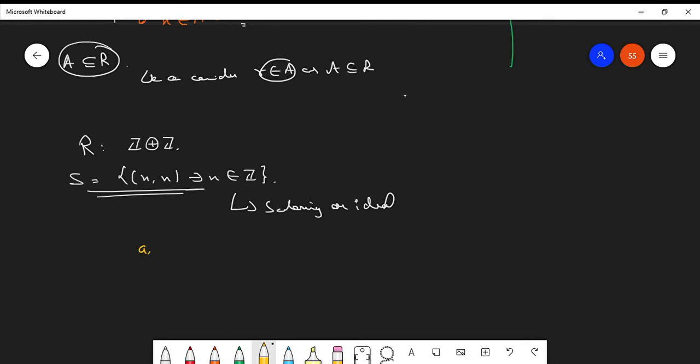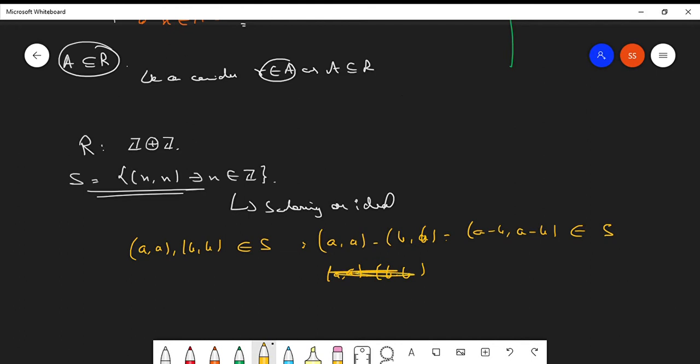If you take any two elements from it, let's say a, b belong to S, then a minus b is pretty much evident that it belongs to S. Also, one thing is very much evident from here: if you take a times b, this will belong to S. So this is pretty much obvious that this will be a subring.